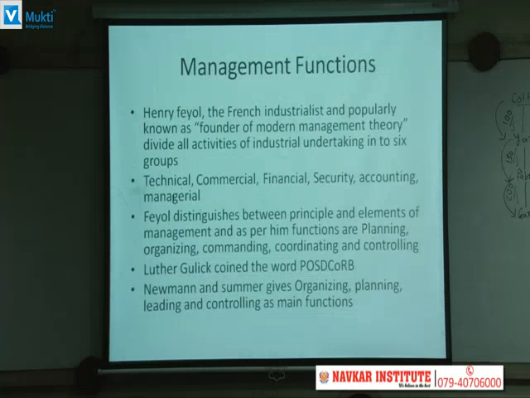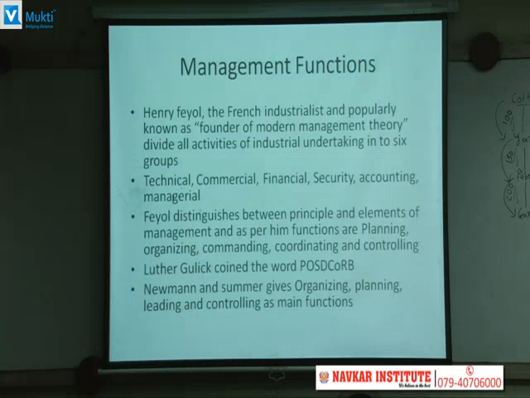Now we'll talk about the management functions. Henri Fayol, a French industrialist, popularly known as the founder of modern management theories, divided all activities of industrial undertakings into 6 groups. One is technical, another is commercial, then financial, then security, accounting and managing.